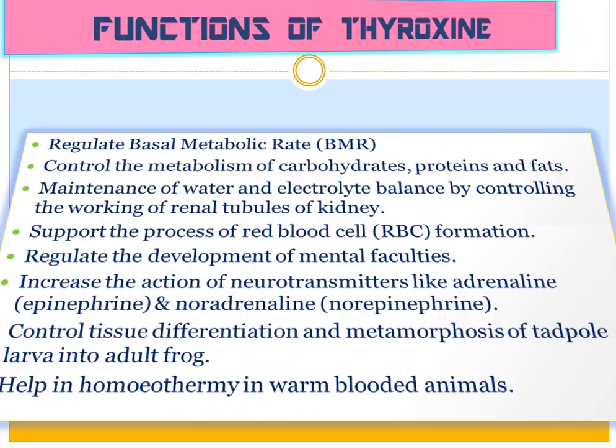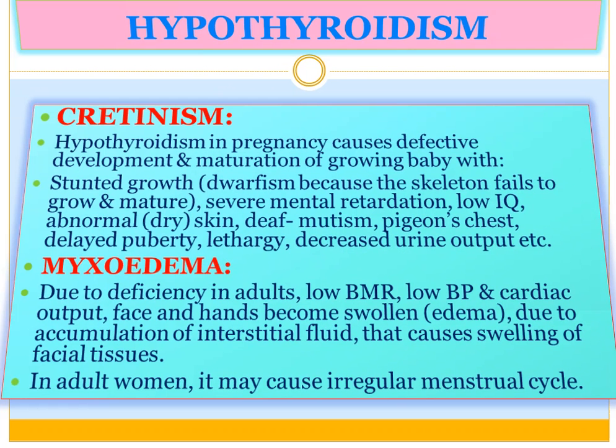It also controls tissue differentiation and metamorphosis of tadpole larvae in adult frog. It helps in homeothermy in warm-blooded animals. Hypothyroidism. Cretinism. Hypothyroidism in pregnancy causes defective development and maturation of growing baby with stunted growth, that is dwarfism, because of skeleton fails to grow and mature.